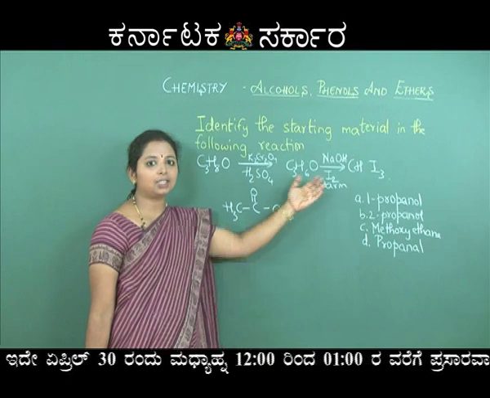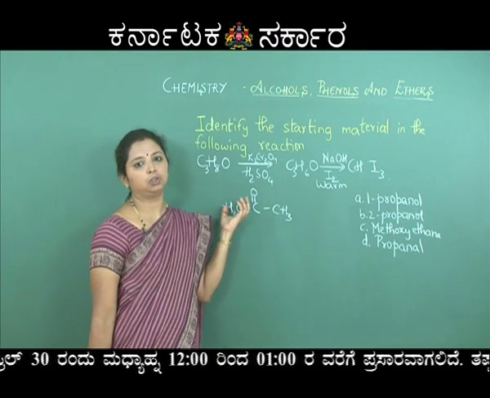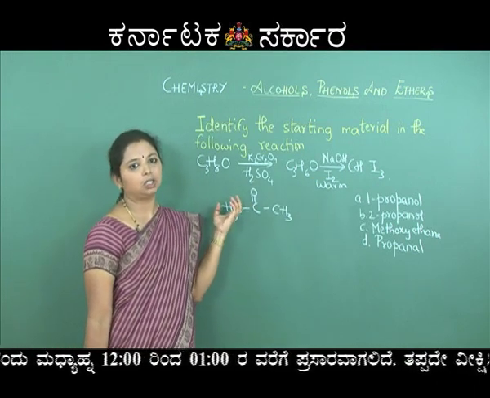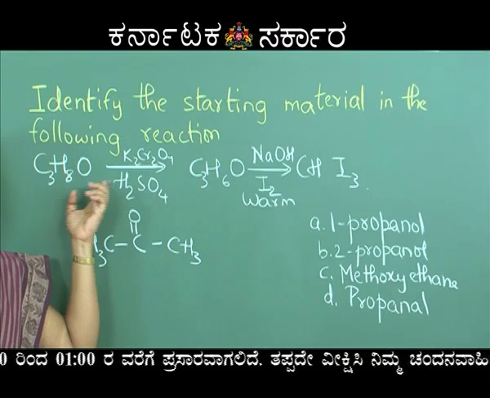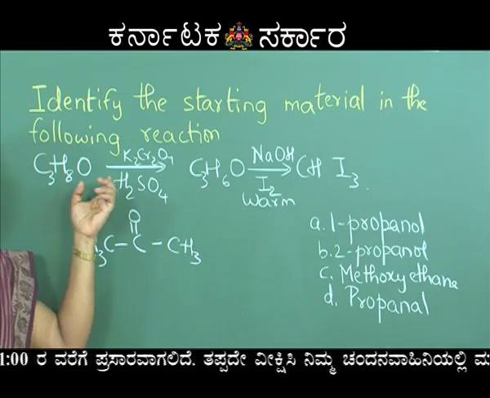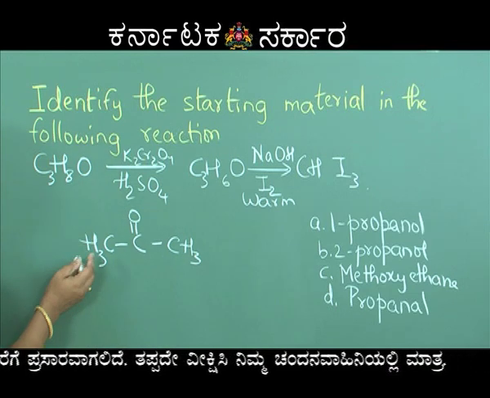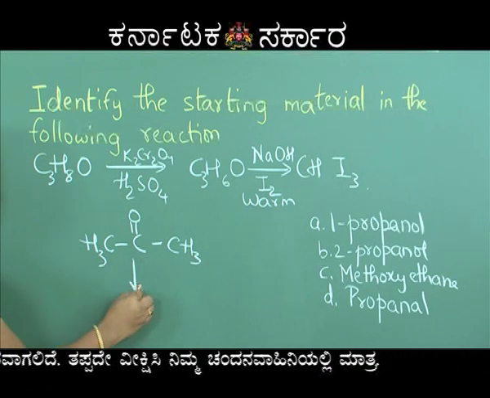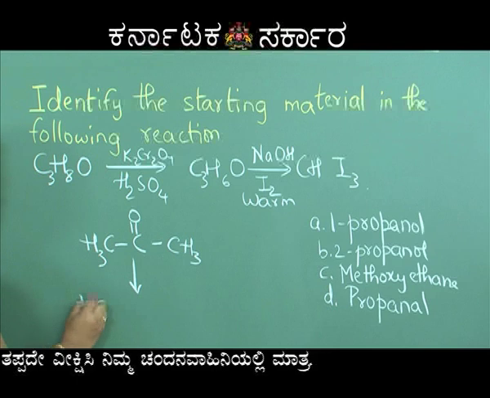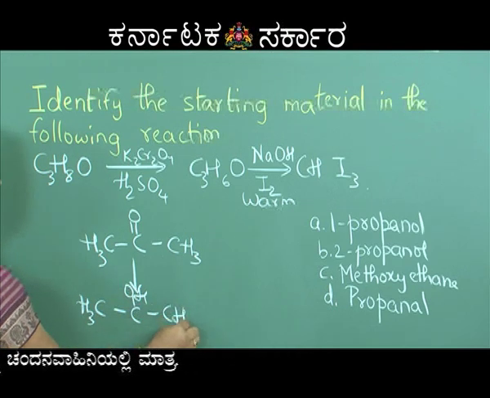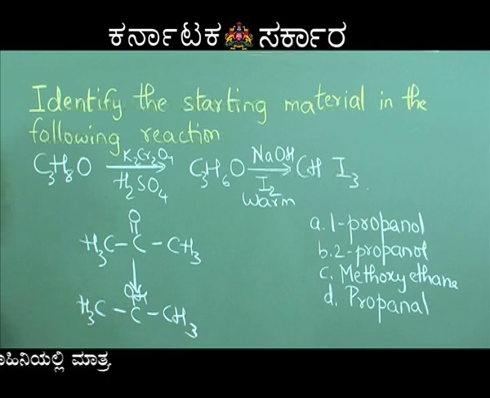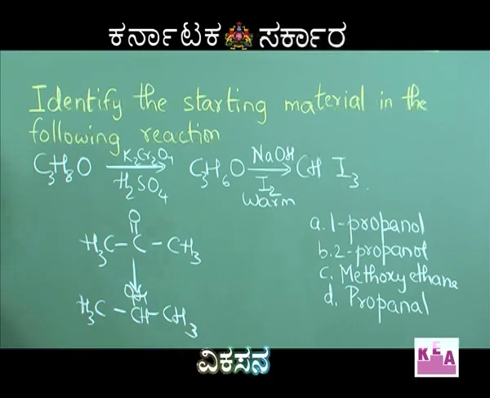By analyzing it backwards, you can easily come to the conclusion what the starting compound is. Now we have a ketone. How can a ketone be formed? From a secondary alcohol. If you reduce this ketone, it will form CH3CHOHCH3. So an alcoholic group is present at the second carbon atom, and it is a secondary alcohol.